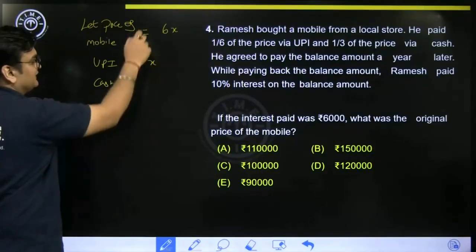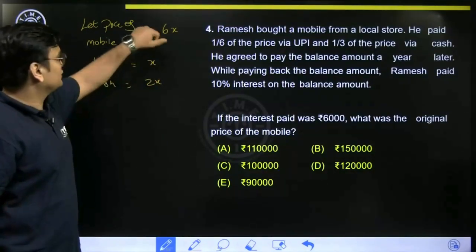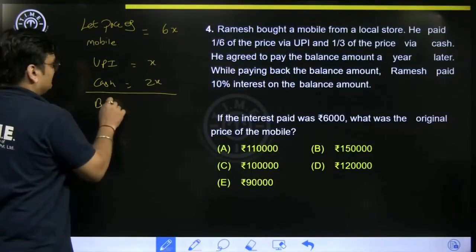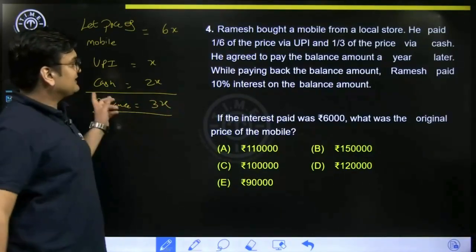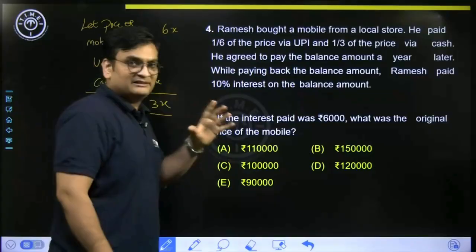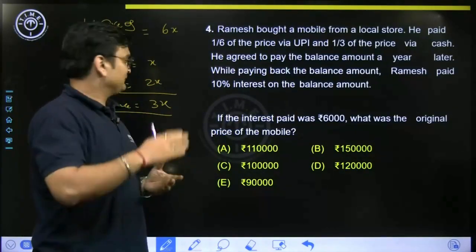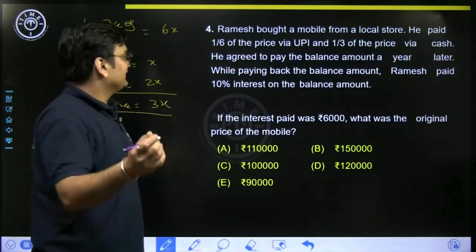How much is he paying via cash? Cash is 1/3 of it. So 2x. So overall he has paid 3x out of 6x. Please note. So what is the balance amount? The remaining amount will be 3x. Now what is he saying about this remaining amount? He agreed to pay the balance amount a year later. So this 3x will be paid next year.